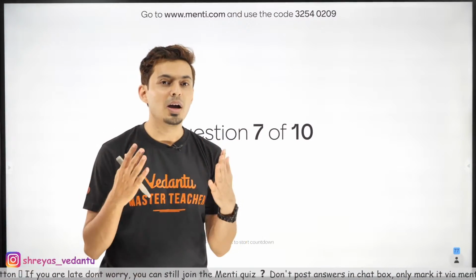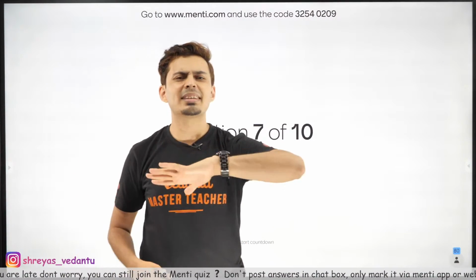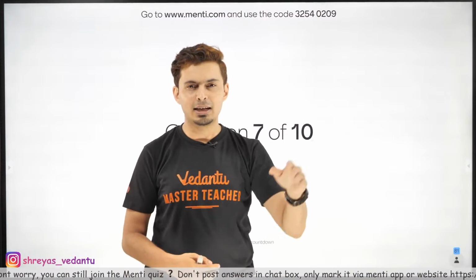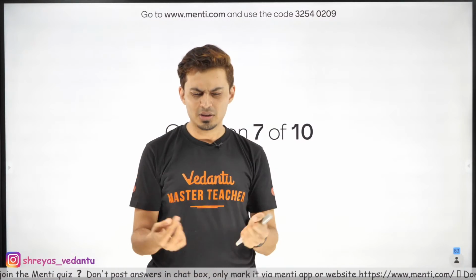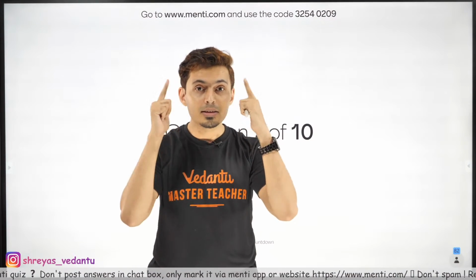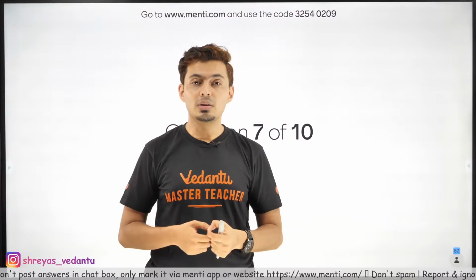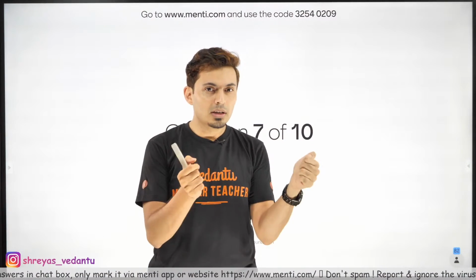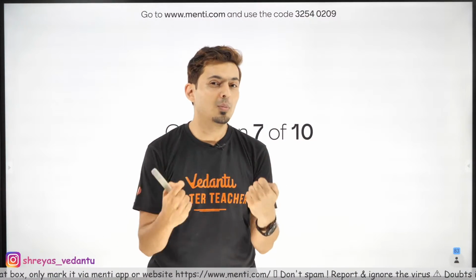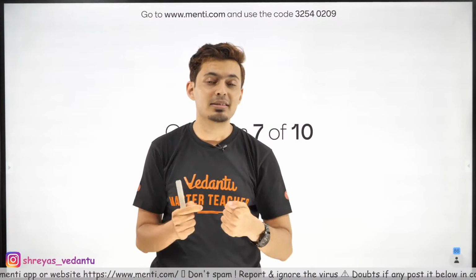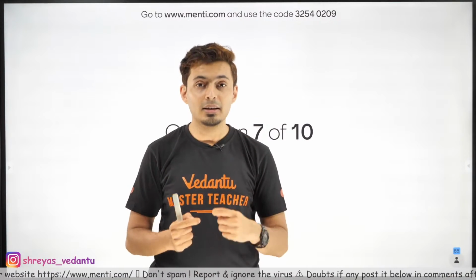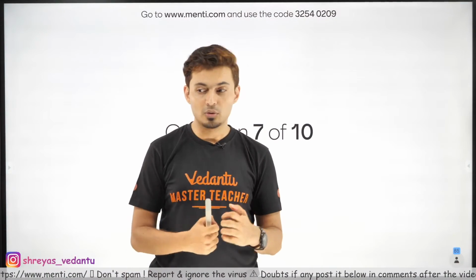You have just come out of 10th. 10th was a cakewalk, bacha. Anybody can get 90 percentile, anybody can get very good marks. You just have to mug up, right? Here, things change. You have to think more. You just don't have to study from textbooks. You have to solve more problems on your own. You have to understand why it is happening. Only then, with a lot of practice, can you score well.